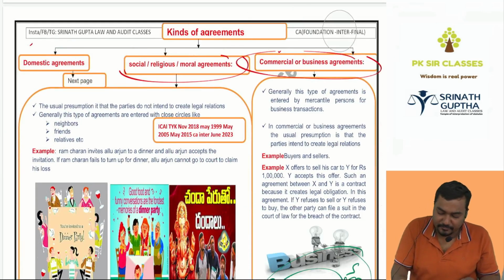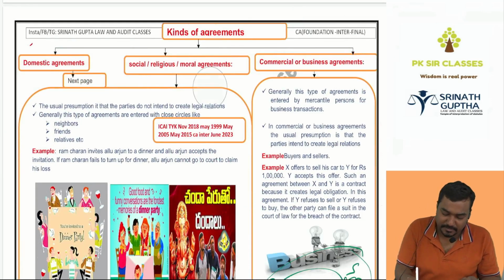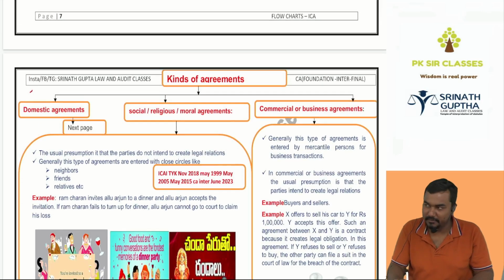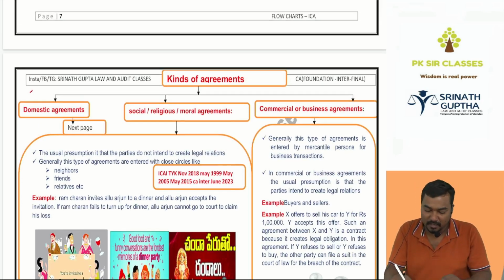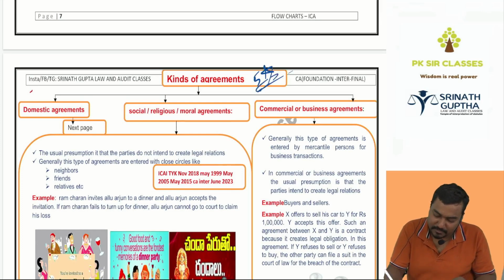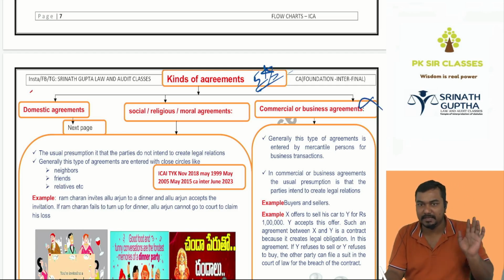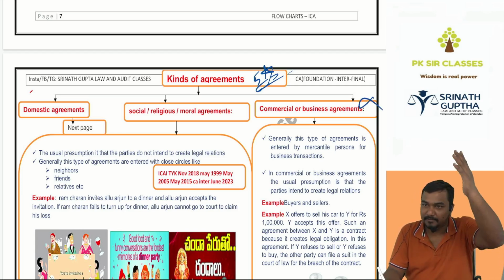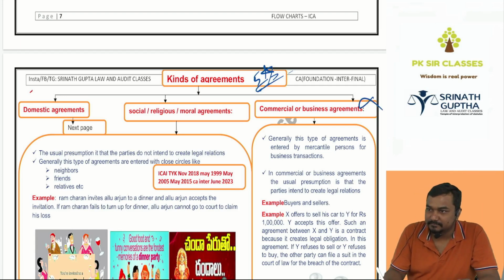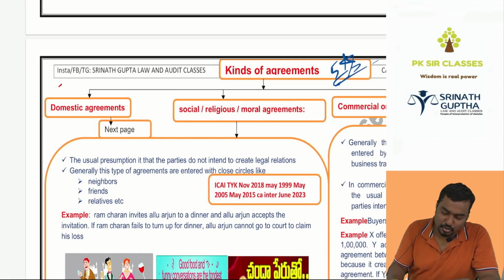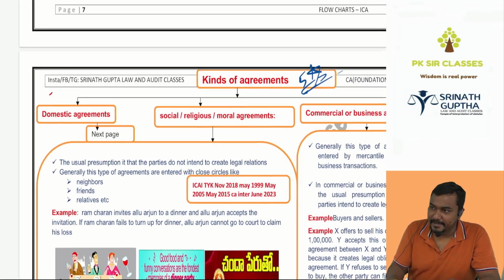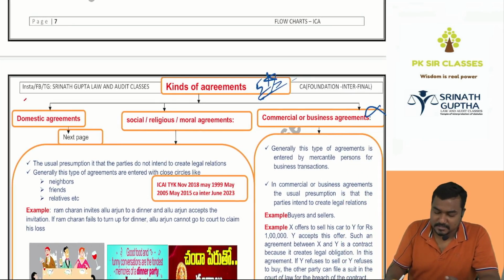Next, kinds of agreements. This concept is very important. Star, superstar, mega star. Out of these three, this will not come in the exam. The commercial agreement will come first in the exam. First one is a domestic agreement. Second one, social, religious, moral agreements. Third one is the commercial agreement. Out of these three, domestic and social agreements are very important from the exam point of view.